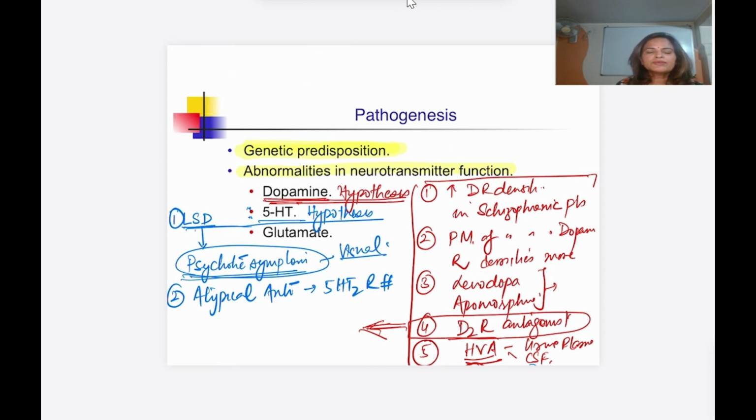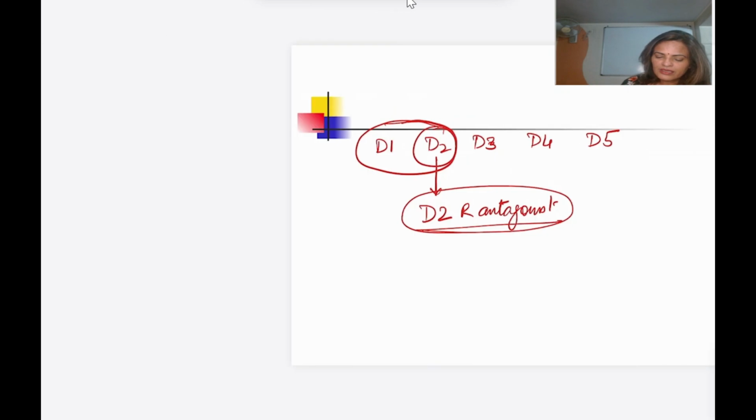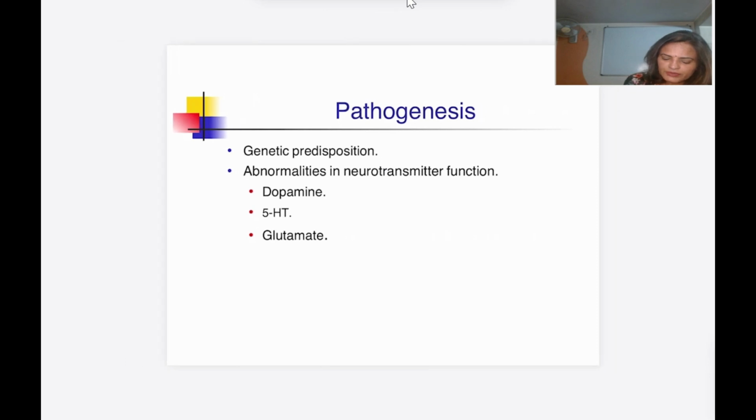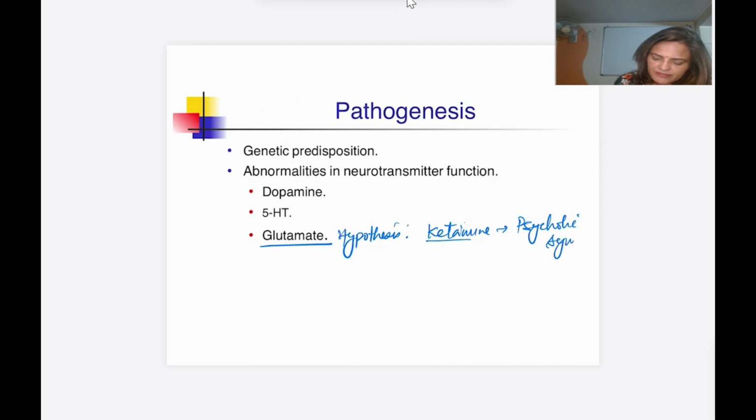Now coming to number 3, glutamate. What the glutamate hypothesis says is, if we give a glutamate antagonist, an NMDA receptor antagonist like ketamine or phencyclidine to the patient, they are going to produce psychotic symptoms. So ketamine, phencyclidine.